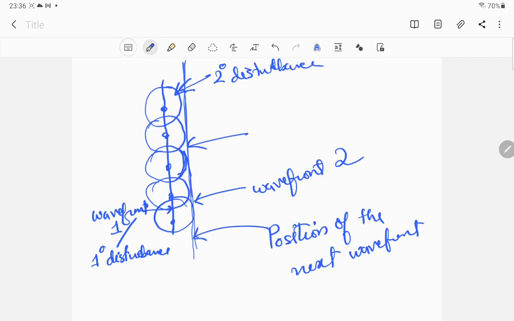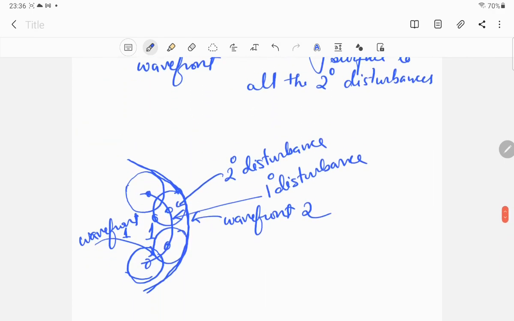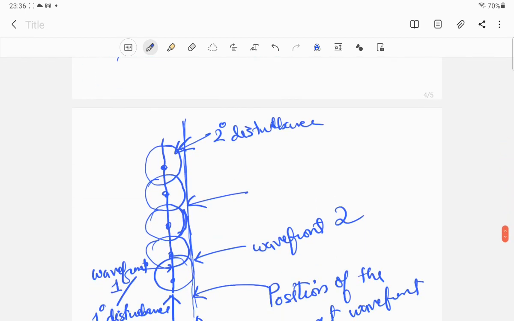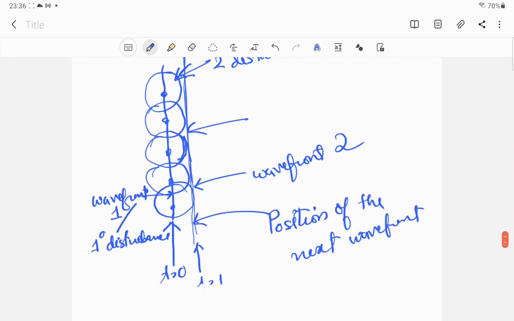So that means if a tangential surface common to all the secondary spherical wavefronts is drawn, then it gives the position of the wavefront at a later instant. Suppose this is the position at t equal to 0, and this is the position at t equal to 1, like that, at a later instant. Similarly here also, this is the wavefront at t equal to 0, this is the wavefront at t equal to 1. If you want to know the position of the wavefront at a later instant, then you will have to draw tangents to the common secondary disturbances. So that's all about what I can say about Huygens principle. Thank you.